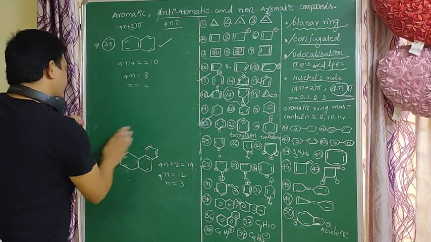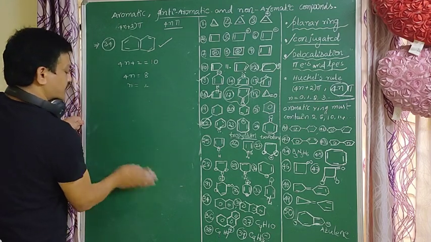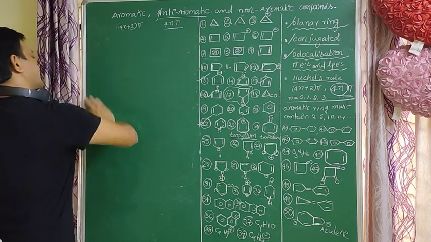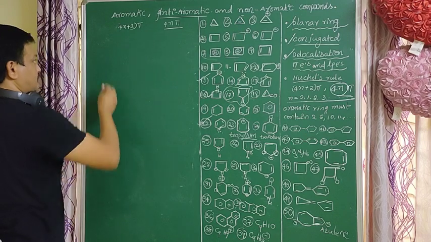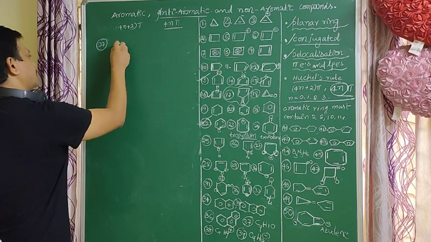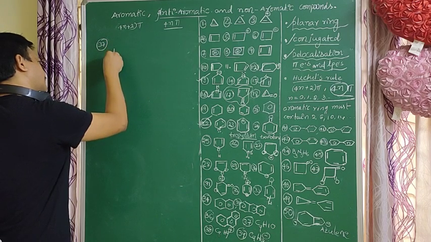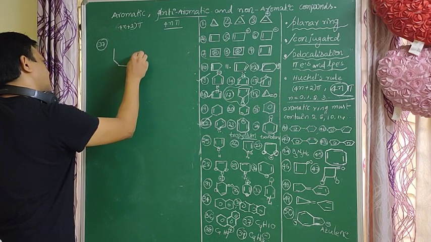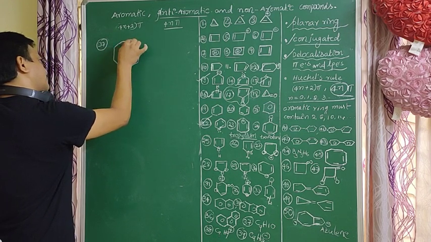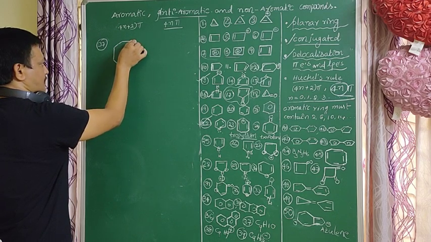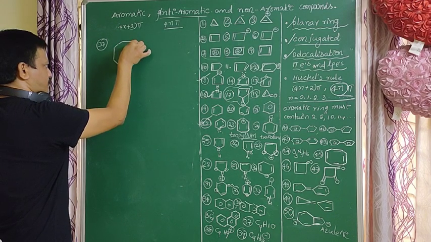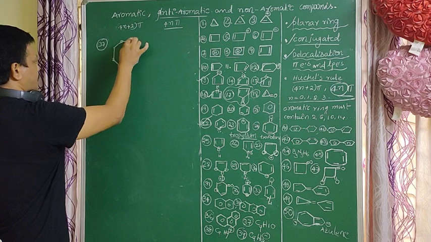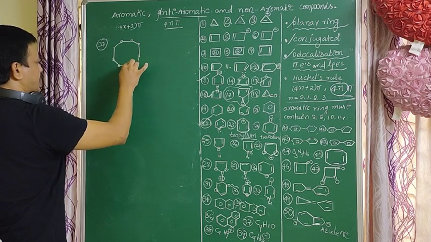So next, very important examples: C9H10. So 1, 2, 3, 4, 5, 6, 7, 8, 9.